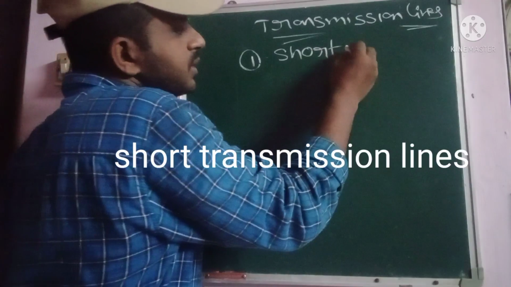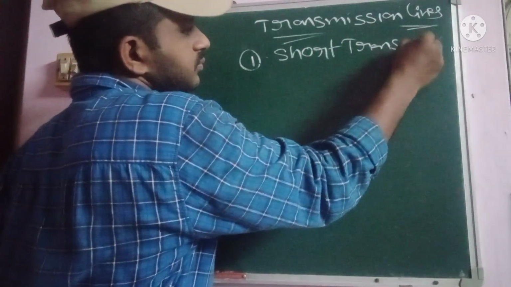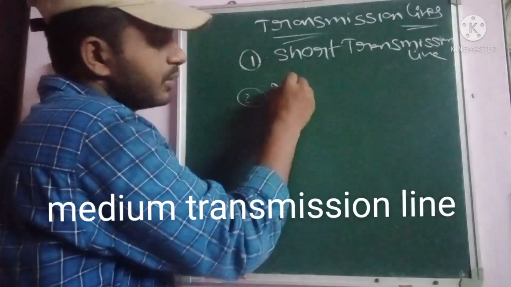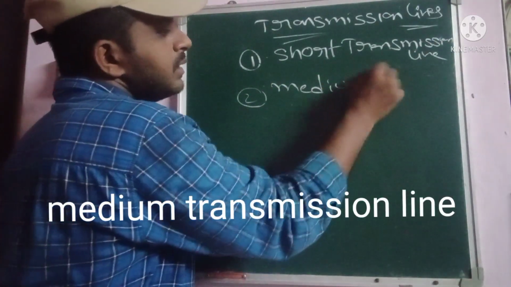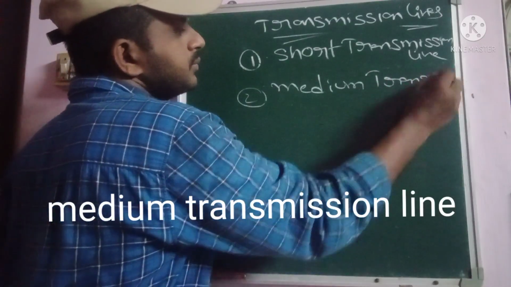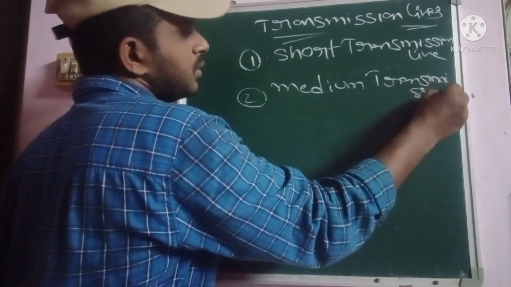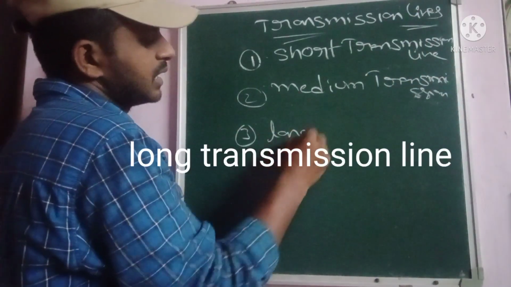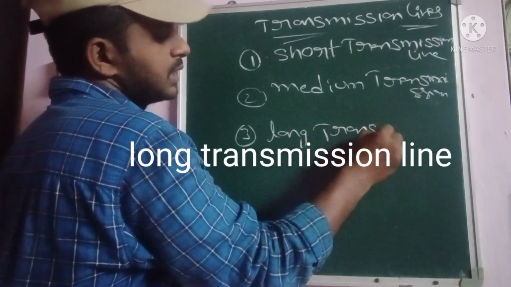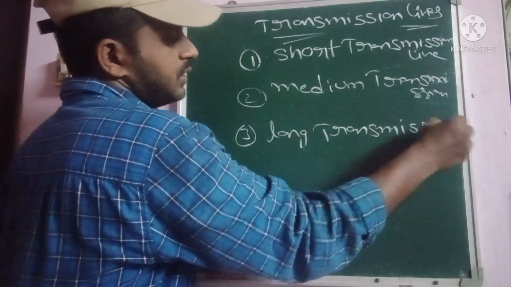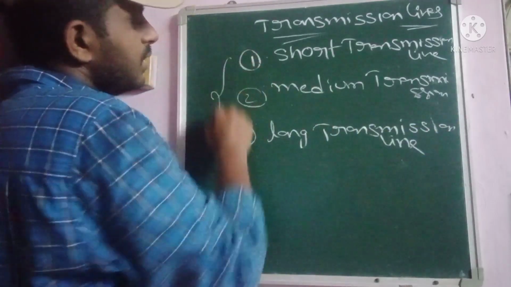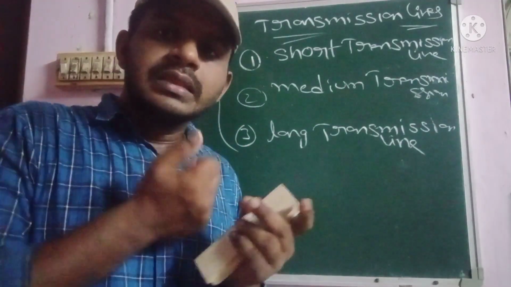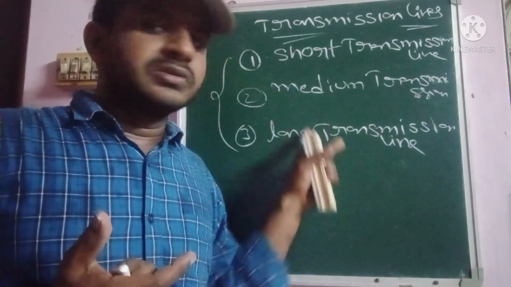One is the short transmission line, the second one is the medium transmission line, and the third one is the long transmission line. So these are the three different types of transmission lines. According to their distance, we can simply classify all of them.